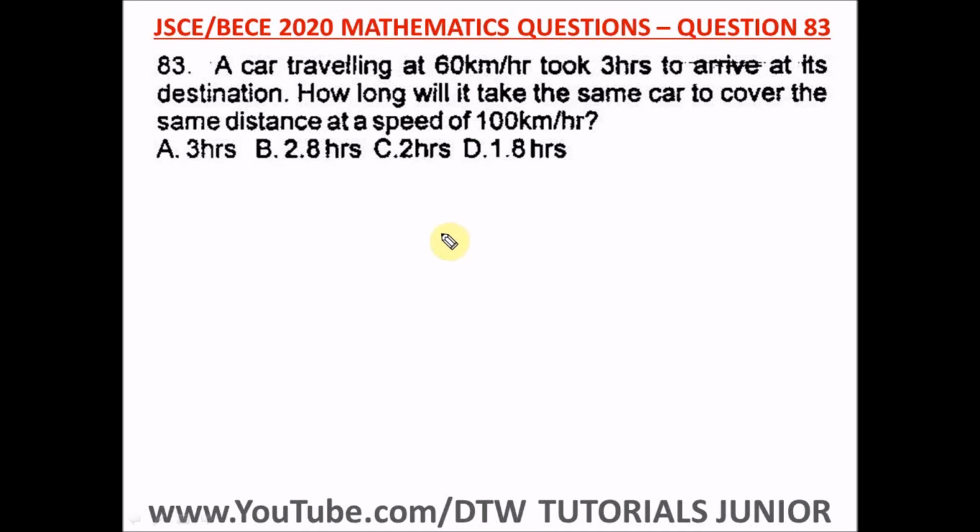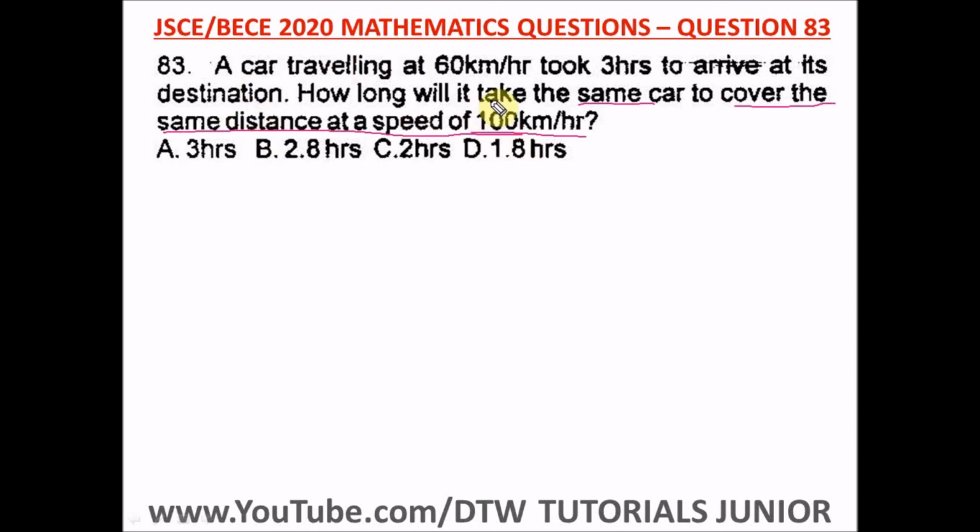Question 83 of the Junior WAEC 2020 Mathematics Past Question. That's your BECE exam. It says a car traveling at 6 km per hour took 3 hours to arrive at its destination. How long will it take the same car to cover the same distance at a speed of this? That's the same car that traveled at this speed, to cover the same distance at a speed of this?